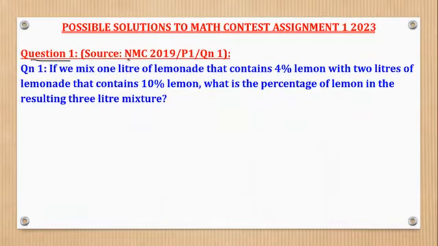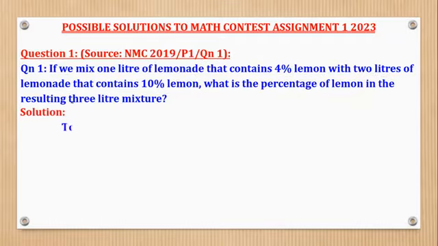Question 1 was got from the National Math Contest of the year 2019, paper 1, question 1, and says, if we mix 1 liter of lemonade that contains 4% of lemon with 2 liters of lemonade that contains 10% of lemon, what is the percentage of lemon in the resulting 3-liter mixture?